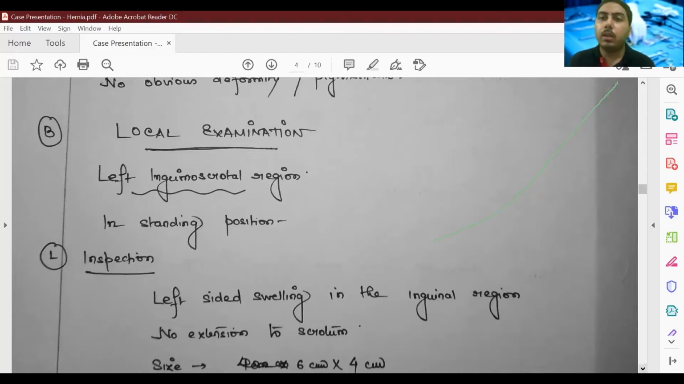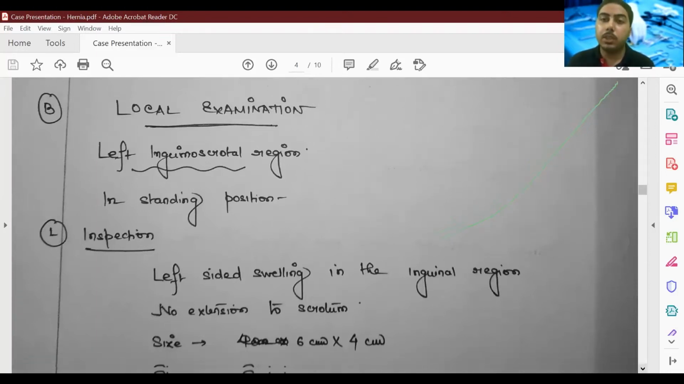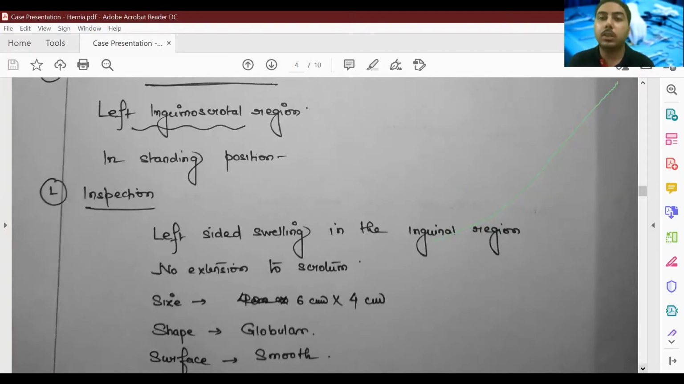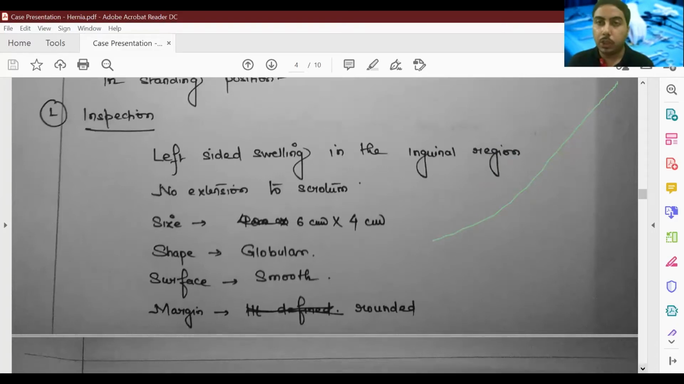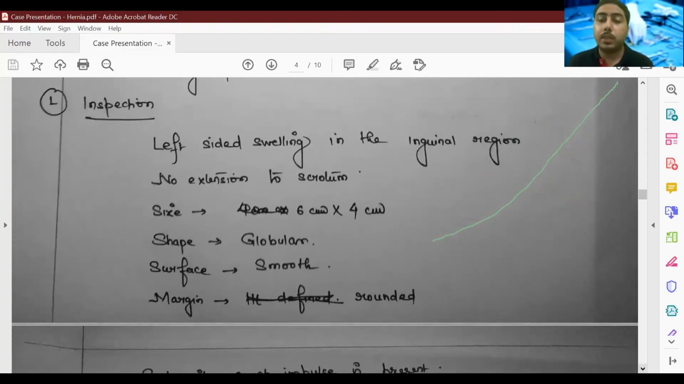So we begin our examination in standing position at first, and it's divided into inspection. Those typical divisions of any examination. So in inspection, we have inspected that we have a left side swelling, so it was depicted in the picture also, and it does not extend to the scrotum. You have to mention an approximate size. If you have a measuring tape, well and good. If you don't, you have to mention an approximate size. The shape here is globular, the surface is smooth, and the margins are rounded. That is, it's not sharp.